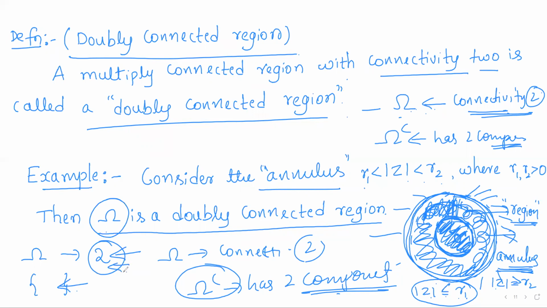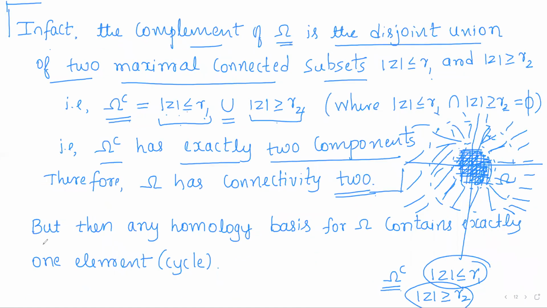Any homology basis will contain how many elements? The number of elements is one less than the connectivity. So 2 is the connectivity, and 1 less means 1. So any homology basis for a doubly connected region contains exactly one element. That is what we will observe now. Any homology basis for omega contains exactly one element, that is, exactly one cycle.